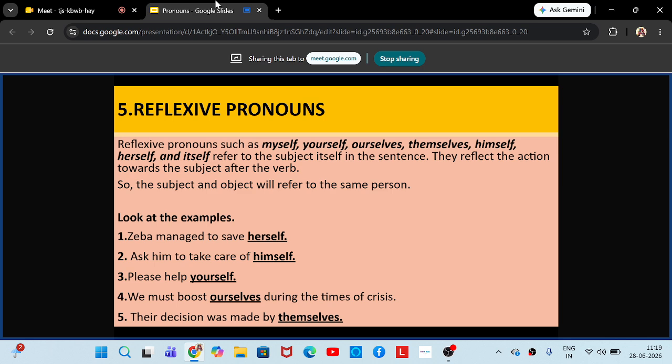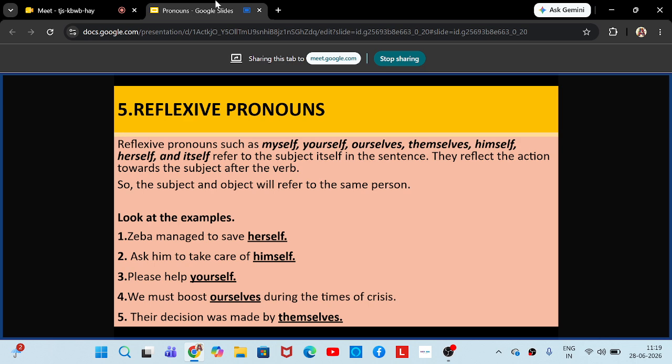This refers to the subject itself in the sentence. So what do these reflexive pronouns mean? These words mean the same person, whoever comes as the subject. Whatever person comes as the subject is the same that is indicated using the reflexive pronoun. They reflect the action towards the subject.